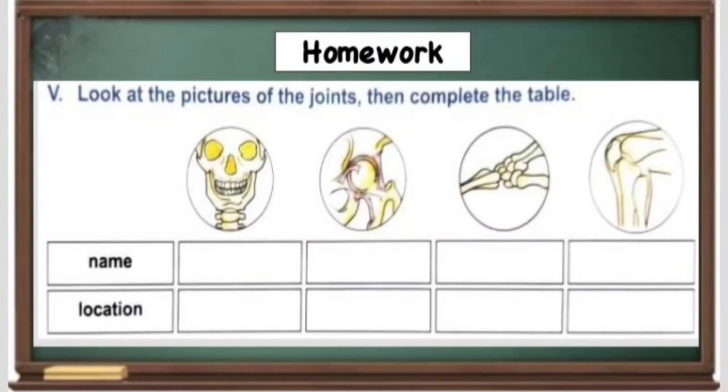And this is your homework. Look at the pictures of the joints, then complete the table. They have given some pictures. You have to identify the name of that joint. Then you have to write the location, the place where you will have this joint. Write it in your EVS homework.